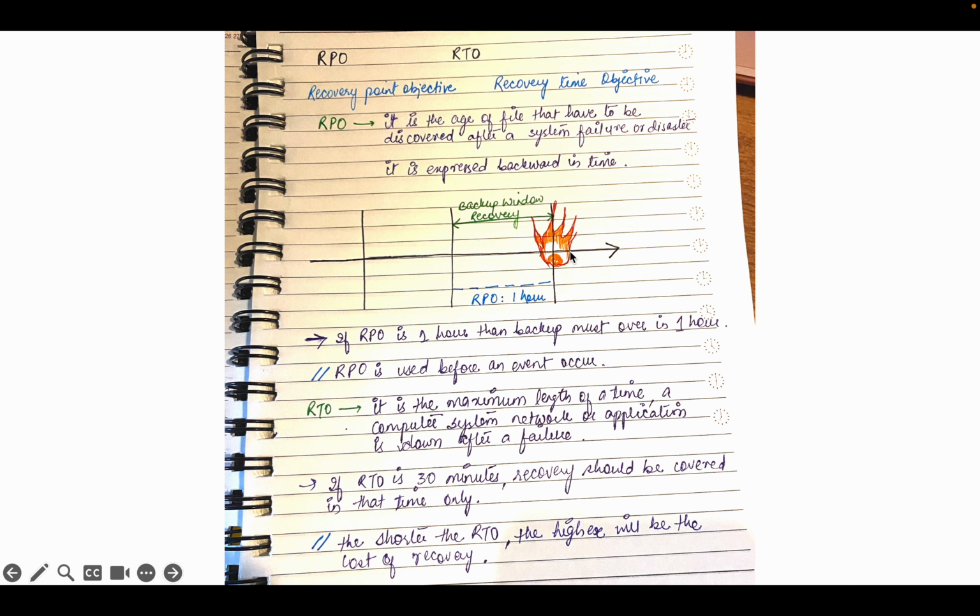So we may have 3 hours, 4 hours, 2 hours or 1 hour to recover the system, and that period of time is known as RTO. If RTO is 30 minutes, then recovery should be completed in that time only. The shorter the RTO, the higher the cost of recovery.